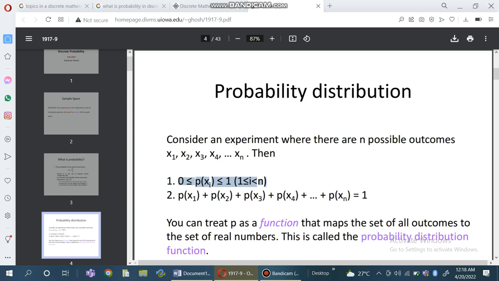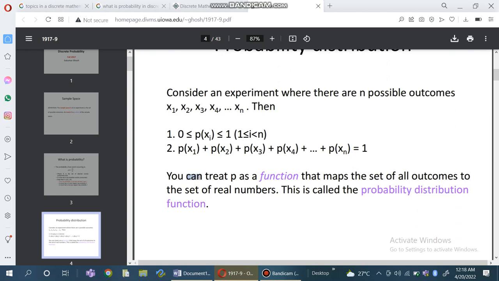You can treat p as a function that maps the set of all outcomes to the set of real numbers. This is called the probability distribution function.